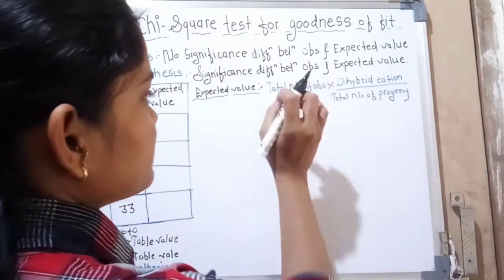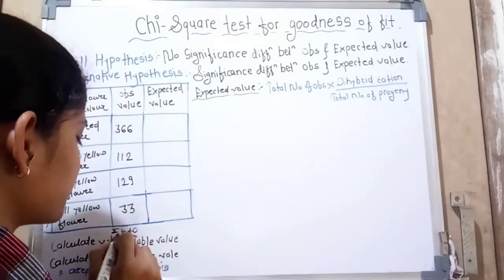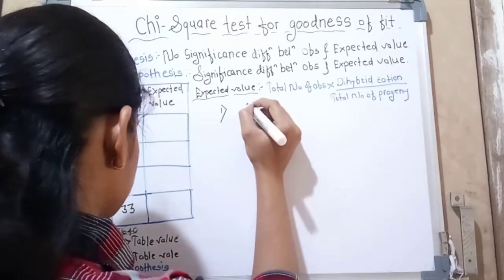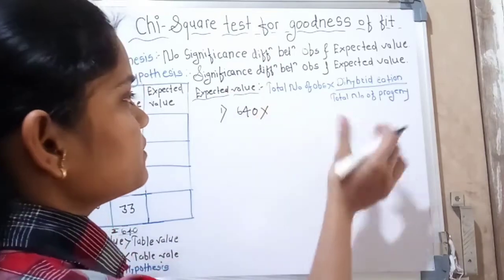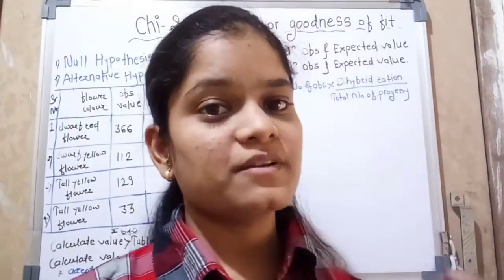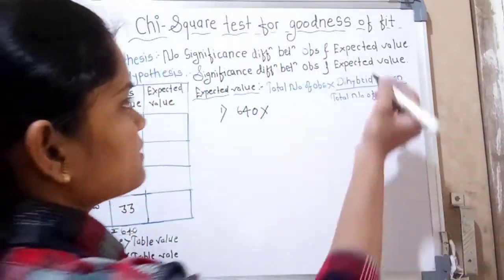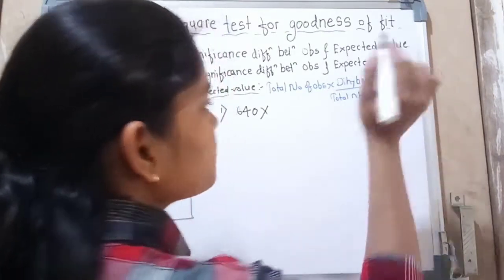What is the total number of observations? Our total number of observations here is 640. In the problem we are also given our dihybrid ratio, which is 9:3:3:1.